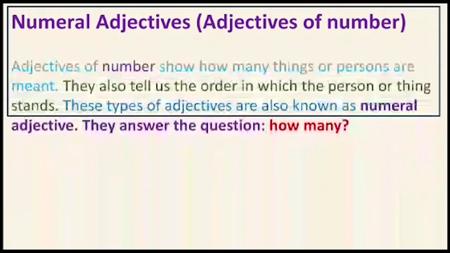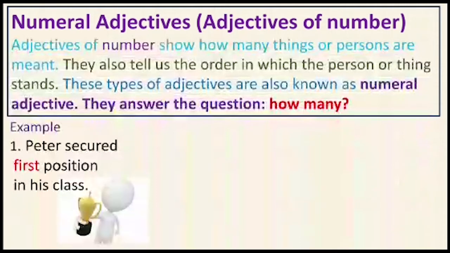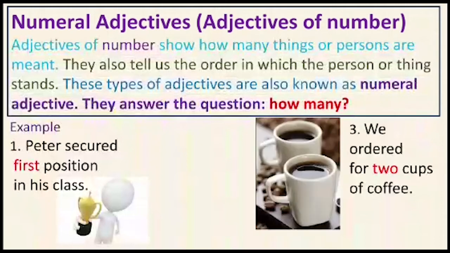Next, we have numeral adjectives or adjectives of number. Adjectives of number show how many things or persons are meant. They also tell us the order in which the person or thing stands. These types of adjectives are also known as numeral adjectives. They answer the question, how many? For example, Peter secured first position in his class. This is actually order, like ordinal numbers: first, second, third, fourth, fifth. So he secured first position.